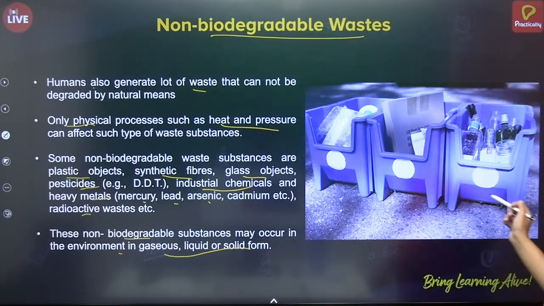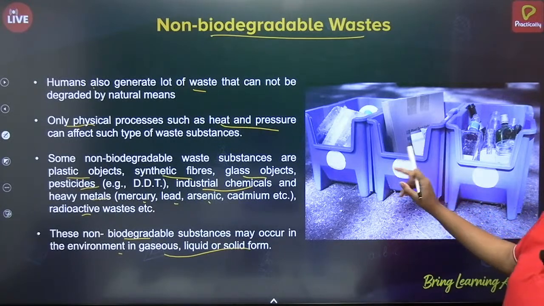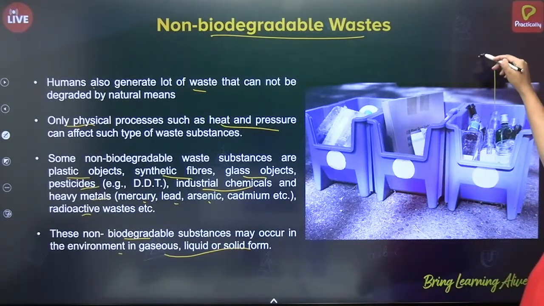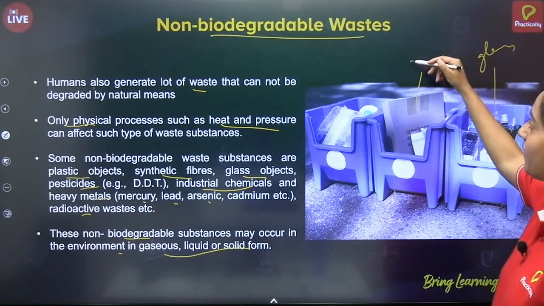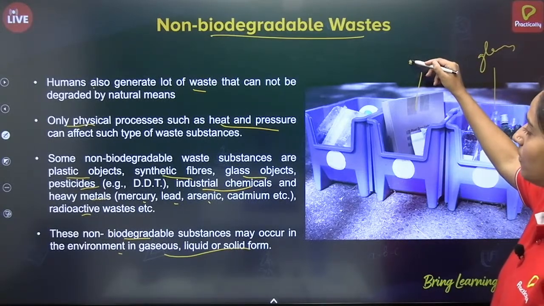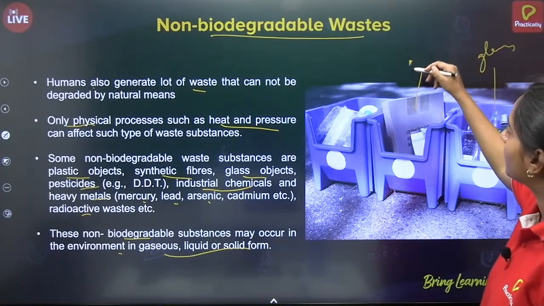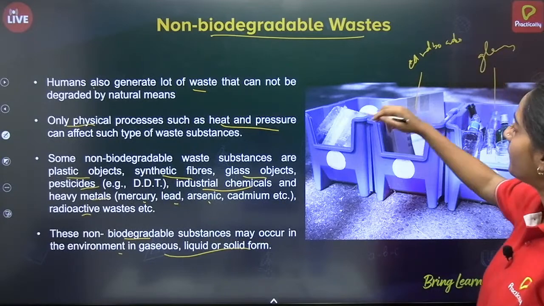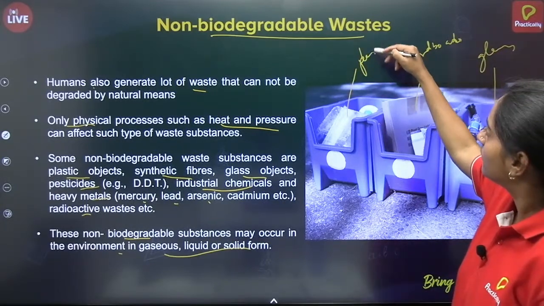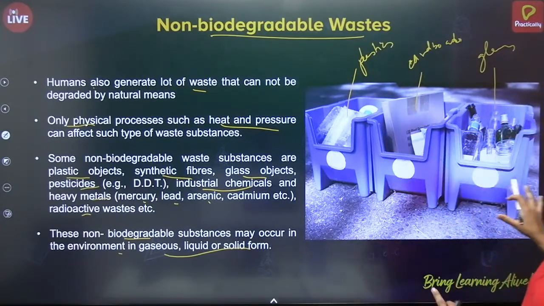So see, this is the segregation that I have shown. This is glass material. Okay. Then this is cardboard, or you can say a chemical or object like this. Okay, this is plastic. So these are the non-biodegradable waste.